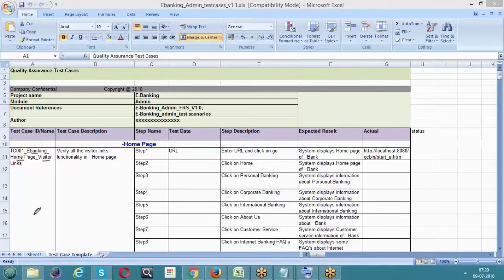So first, we'll be starting with the test case number, that is test case 001 or anything else, followed by the main project name, followed by the module name. Home page is a module here. And if you have any sub module, then we need to write the sub module also. And after that, the functionality you are trying to test. This is the naming convention.